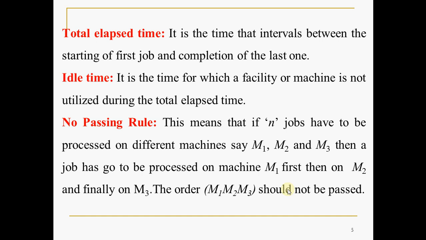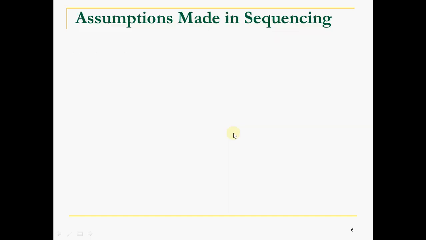No passing is allowed. It is like forward direction. Once you load on machine 1 and the processing is completed on machine 1, then it will go to machine 2, then on machine 2 in the forward direction. So no passing is allowed. Once it goes to the second machine, it should not come to the first machine again. So no passing is allowed, or the order should not be passed, we say. So this rule is called the no passing rule.